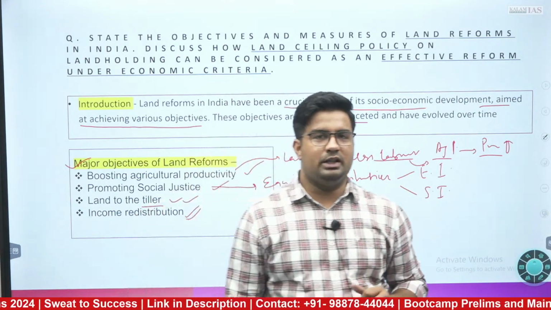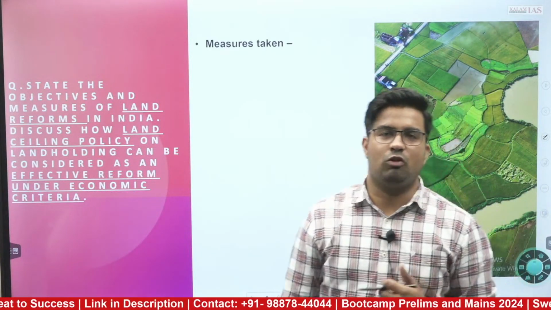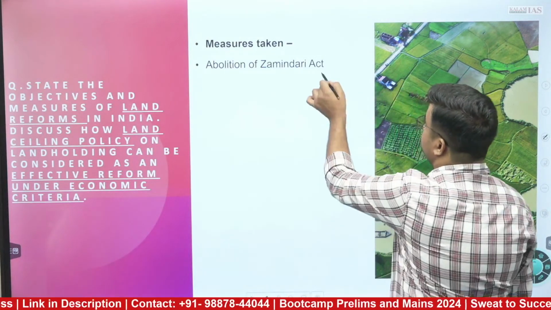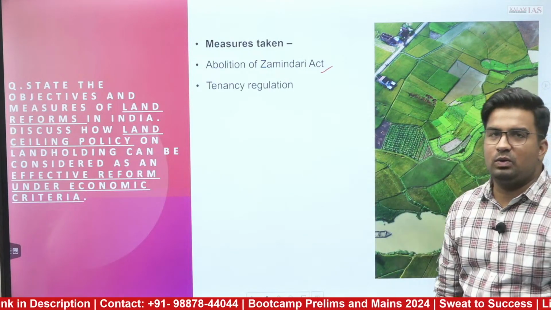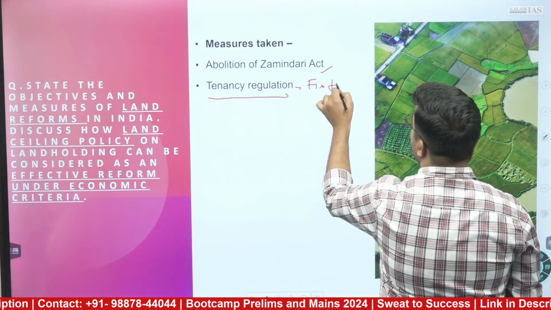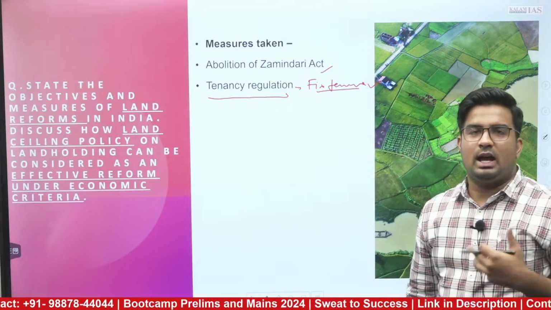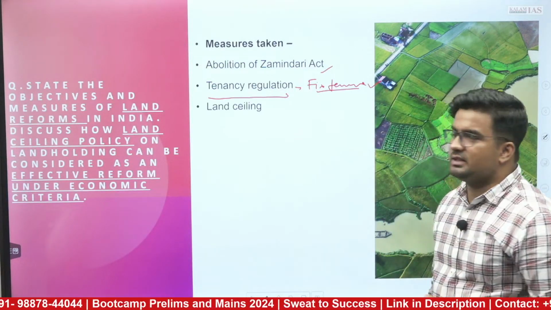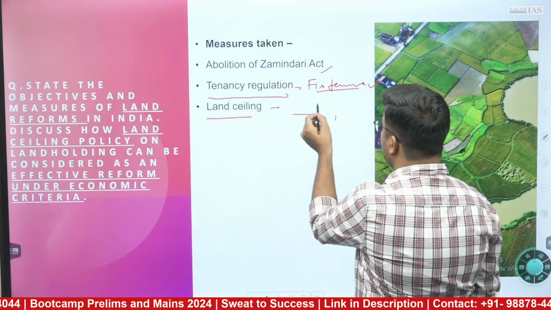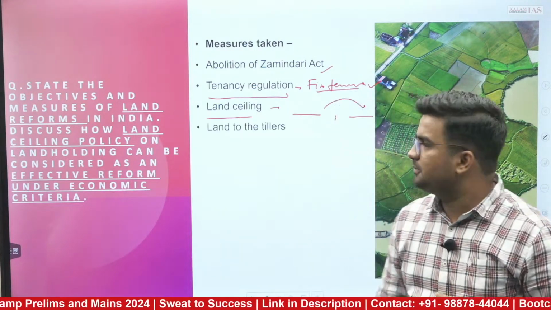These were certain objectives, and furthermore with the objectives we need to know what were the measures which government has taken, starting with the abolition of Zamindari Act, then the tenancy regulation, providing a fixed tenure to tenancy, because it was very important for the security aspect and for the food security aspect at the same time. The land ceiling, one person can have this much of land, and if he has more than that, that can be redistributed to landless laborers or landless tillers.